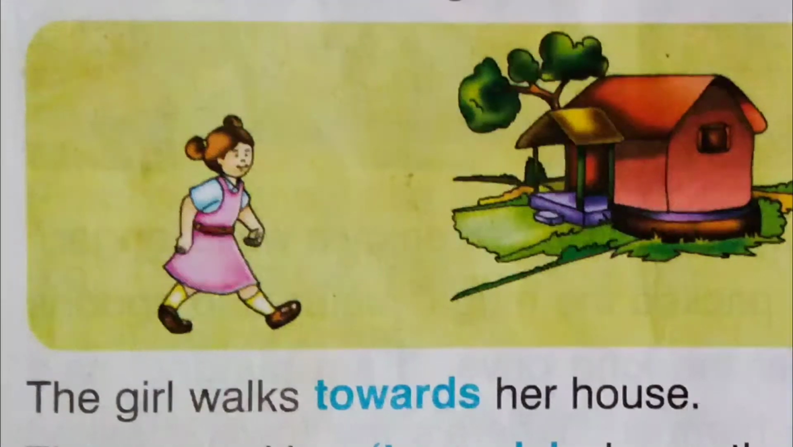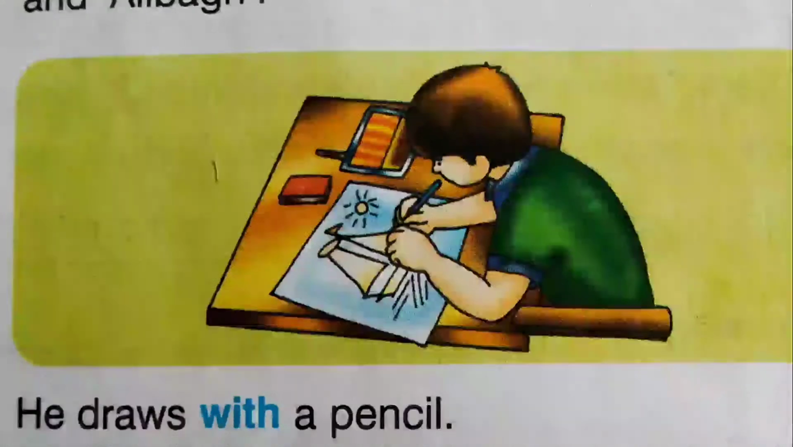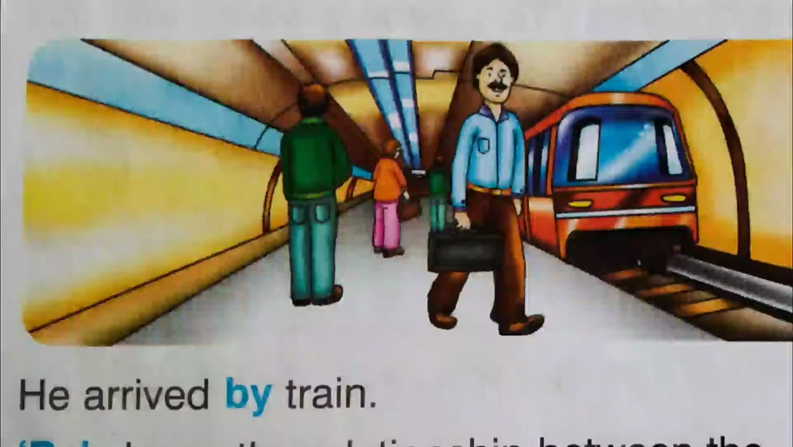Look at the following sentences. The girl walks towards her house. The preposition towards shows the relationship between the noun house and the verb walks. He draws with a pencil. With shows the relationship between the noun pencil and the verb draws. He arrived by train. By shows the relationship between the noun train and the verb arrived.